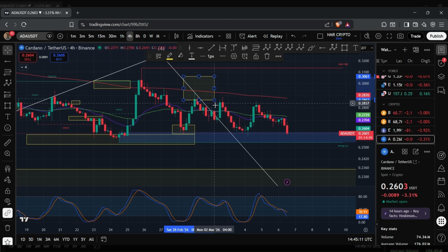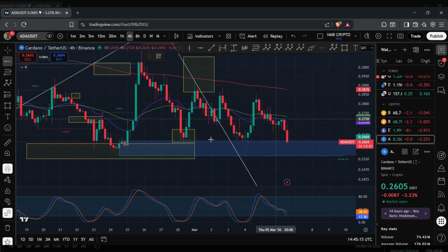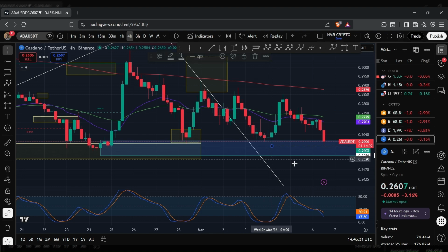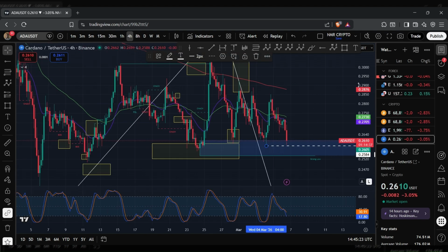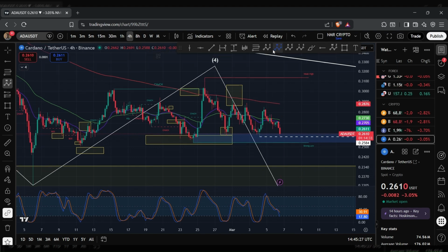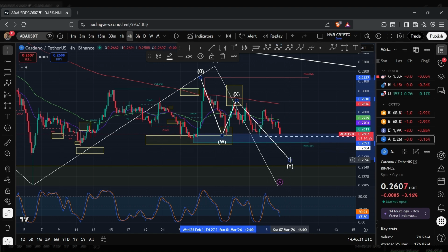And that then confirmed that we were bearish. And you can also see that on this move here to the downside, we ended up breaching below a key level, which is this one here at 25.94 cents. And if I just move this to here, you can see that we ended up reaching 25.84 cents. And so given that we ended up breaching below this level, that then further confirmed that what we are forming is a deeper correction. And so as it stands, I'm tracking this WXY structure where it looks like ADA is now within this Y wave.